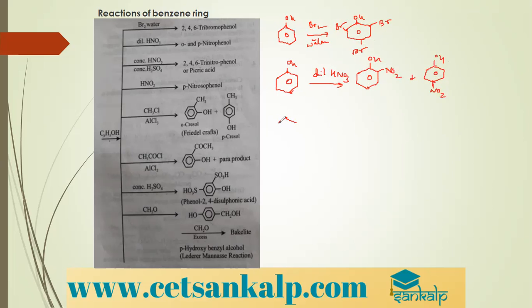Similarly, when phenol is treated with a nitrating mixture, that is concentrated nitric acid plus concentrated sulfuric acid, all the ortho and para positions get substituted to give 2,4,6-trinitrophenol, which is called picric acid.